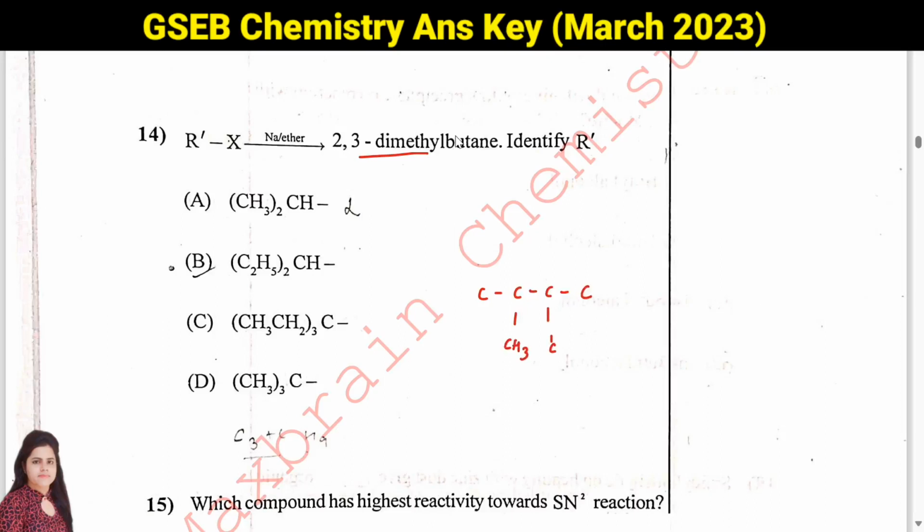So how many carbon are we getting? Total 6 carbon. So in this reaction, generally the product is double of your reactant. Means if in the reactant you have 2 carbon, in product you will get 4 carbon. So here in the product we have 6 carbon, it means reactant should contain only 3 carbon. So 3 carbon atom, here you can see option A will be your correct answer.